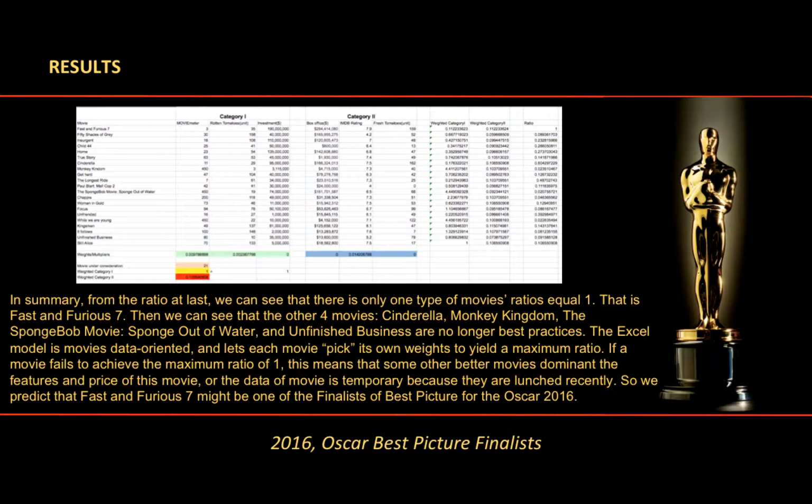The Excel model is movie data oriented and lets each movie pick its own weights to yield a maximum ratio. If a movie fails to achieve the maximum ratio of 1, this means that some other better movies dominate the features and price of this movie, or the data of the movie is temporary because it was launched recently. So we predicted that Fast and Furious 7 might be one of the finalists of Best Picture for the Oscar 2016.